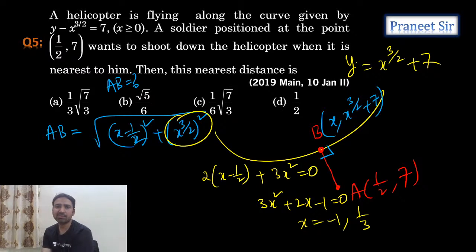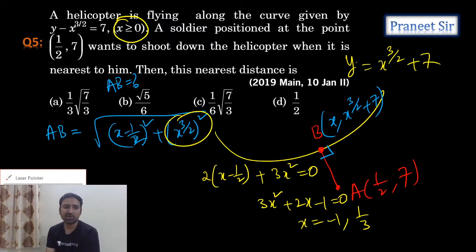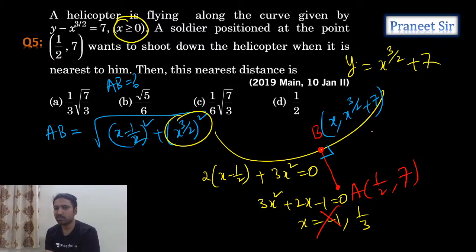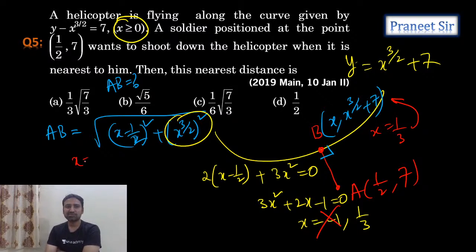But see, x cannot be negative. Why x cannot be negative? See, clearly he is saying that x is positive. If x is positive, can I eliminate this minus 1 option? So compulsory x equals 1 by 3, and substitute this x equals 1 by 3. Otherwise, you can directly substitute x equals 1 by 3 here also. Substitute x equals 1 by 3 directly here.